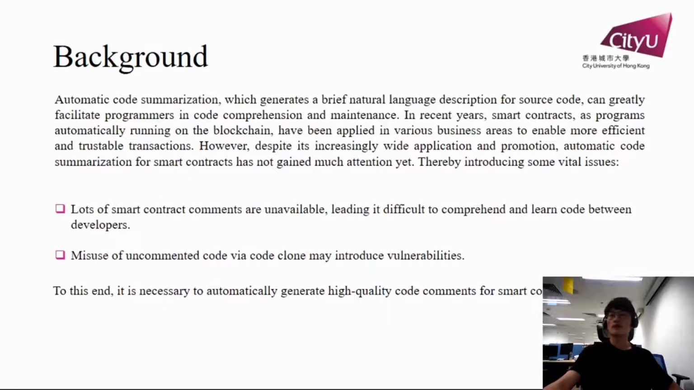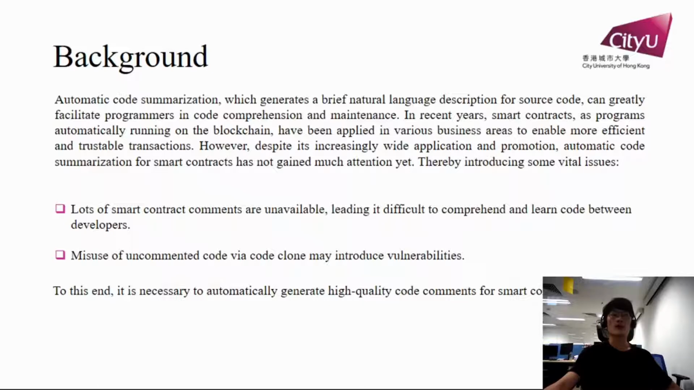So first we introduce the background of our work. Automatic code summarization, which generates a brief natural language description for source code, can greatly facilitate programmers in code comprehension and maintenance. In recent years, smart contracts, as programs automatically running on the blockchain, have been applied in various business areas to enable more efficient and transparent transactions.